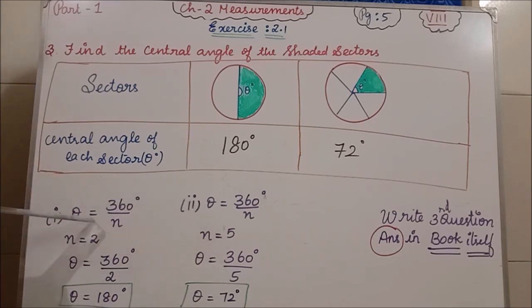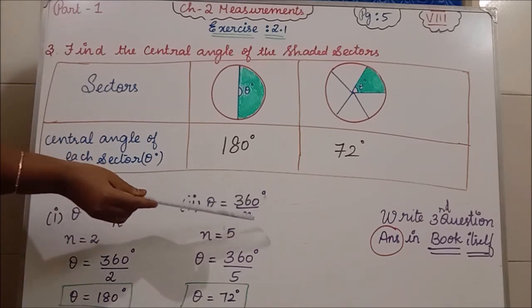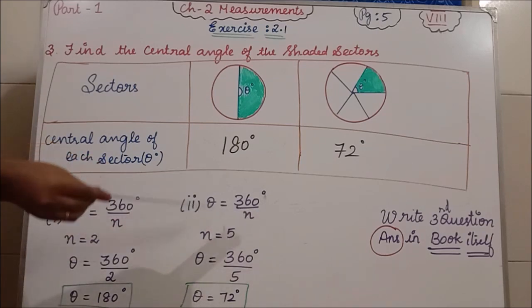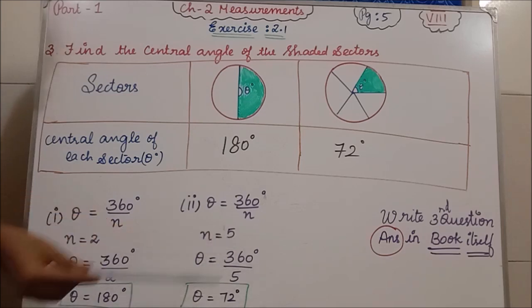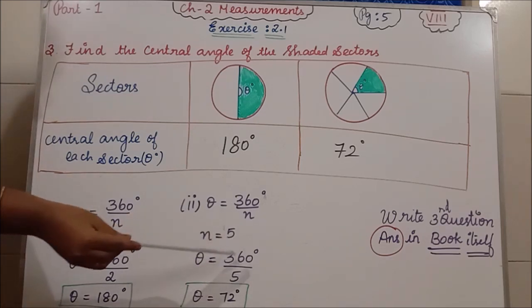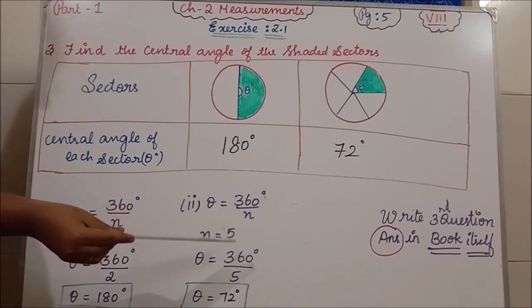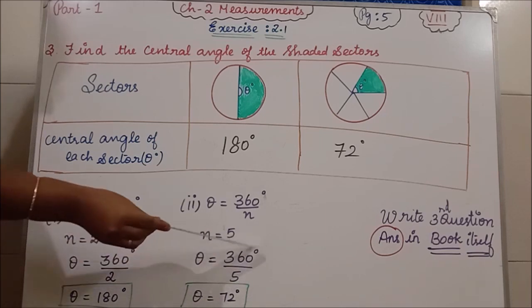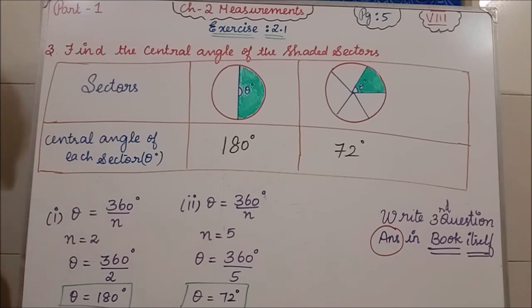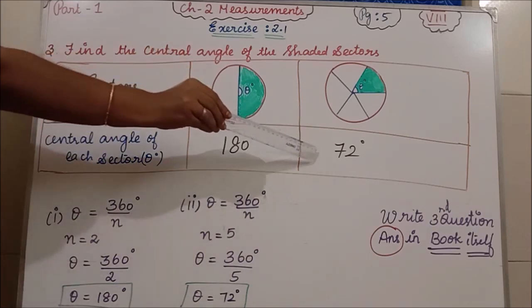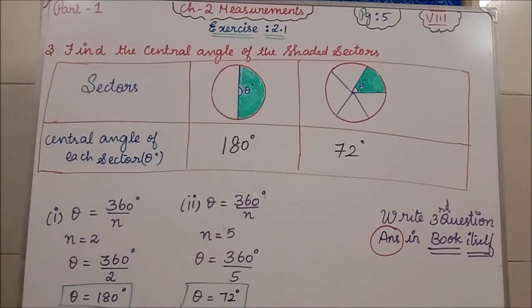So again the same formula: theta equals 360 degree divided by n. n is 5, because it is divided into 5 sectors. So theta equals 360 degree divided by 5. Dividing by 5, we get theta equal to 72 degree. For the second diagram the answer is 72 degree.